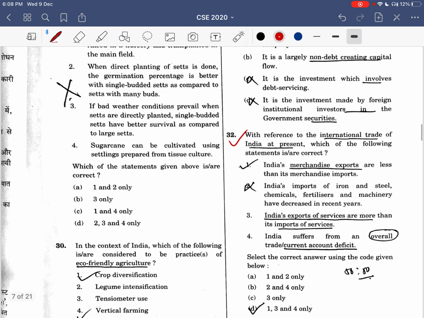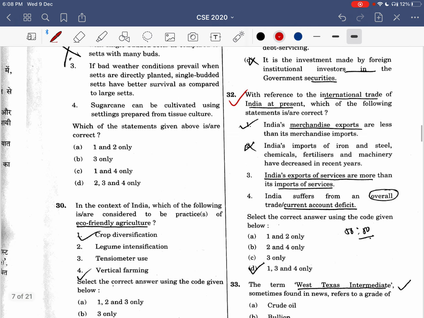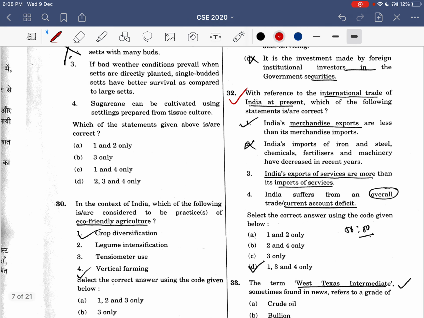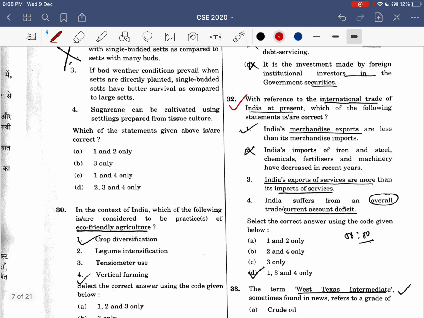Another question is, yeah, this one. With reference to international trade of India at present, which of the following statements is correct? Now here you see, India's imports of iron and steel, chemicals, fertilizers and machinery have decreased in recent years. This is an extreme word.